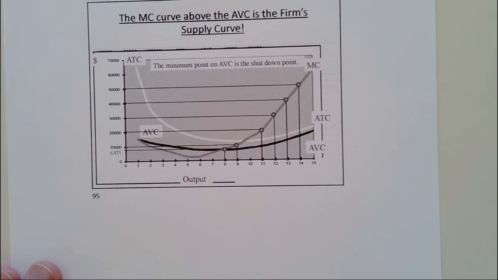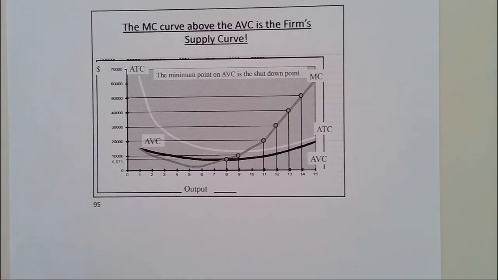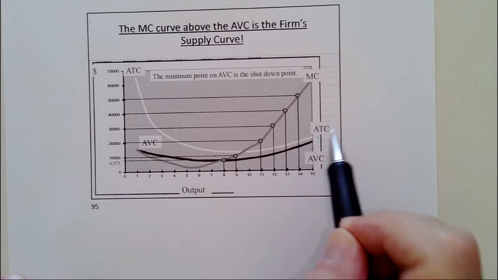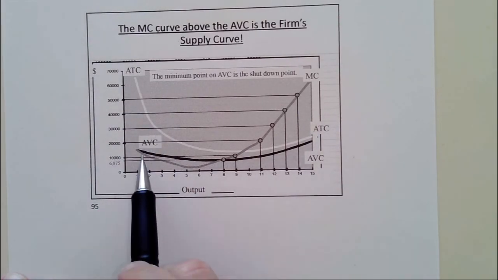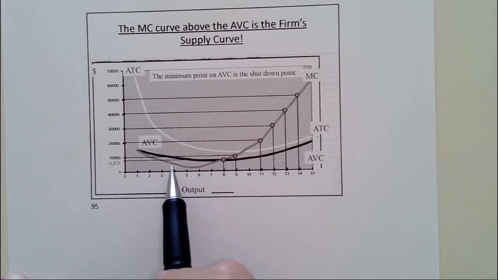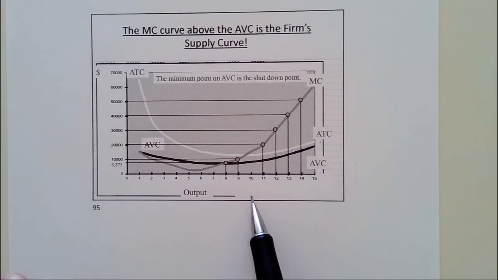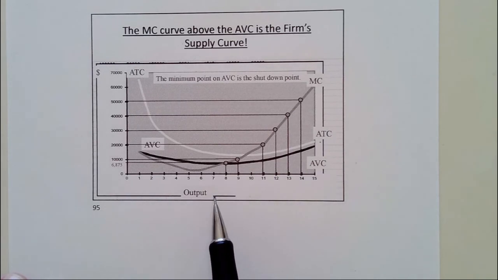And what I did here is I went to things I have in my PowerPoint slides. This is my average total cost right there, average variable cost right there, and my marginal cost cutting through there. And so we have these different prices, say seven. In my face-to-face class, we're making small, luxury yachts here.